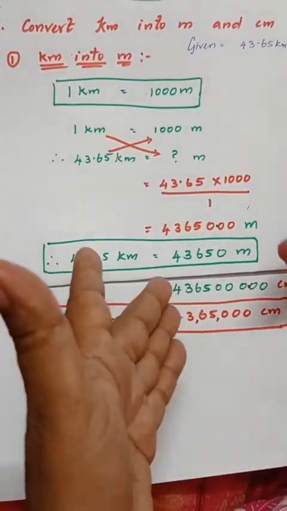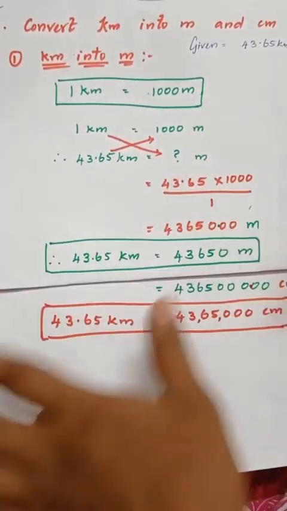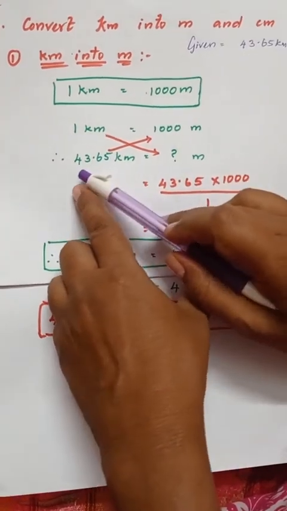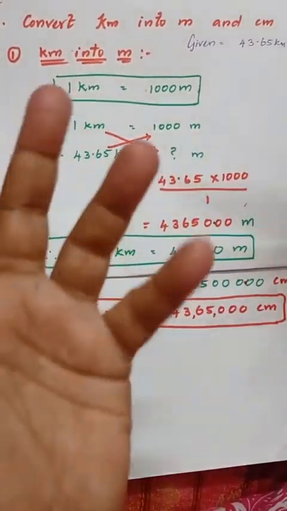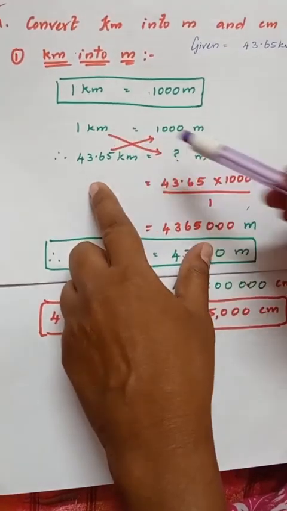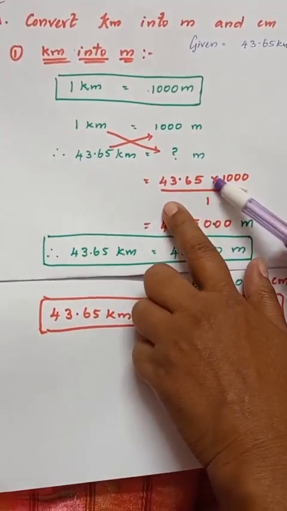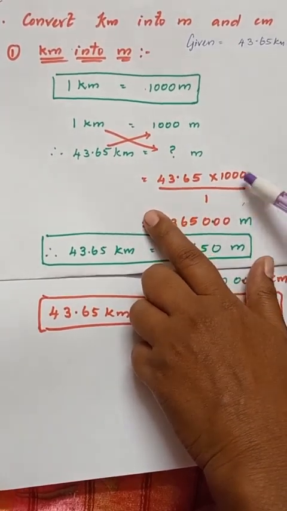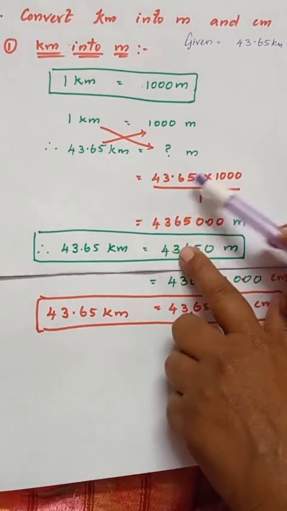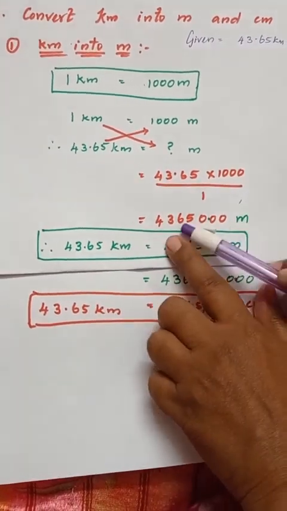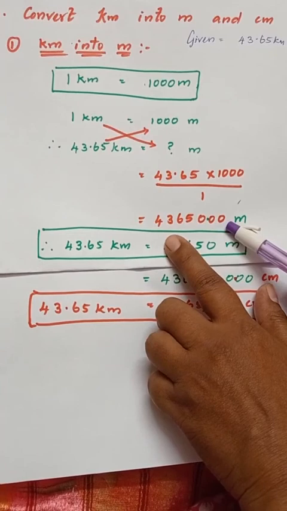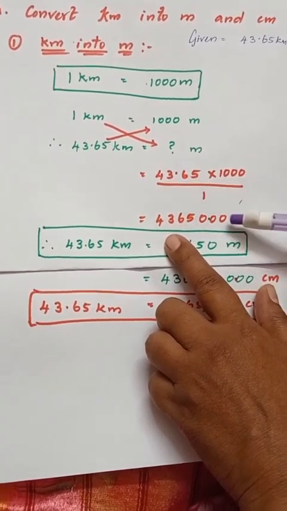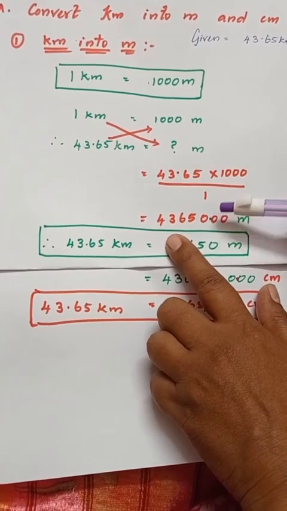Okay, children. And the third step is what? We have to crisscross it and find the answer. Now, 1 kilometer is equals to 1000 meter, and therefore 43.65 kilometer is equals to how many meter, children? Crisscross it and find out. So 43.65, I'm sorry, children, 43.65 into 1000 divided by 1. When you multiply, you get this answer, and we have to keep the decimals, right, children, because it is in decimal. So 2 decimals away, the point is kept here, and 2 digits away we have to keep the point.